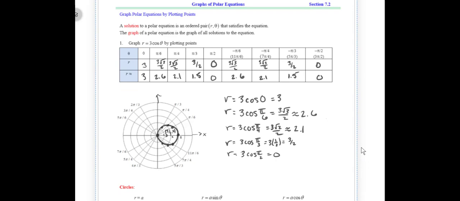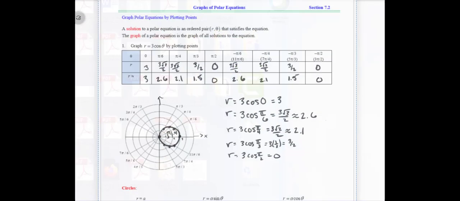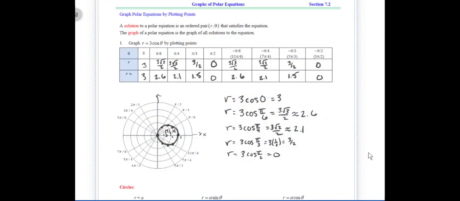Let's see about this. Computer's frozen up a little bit here. Let's see what we can do.